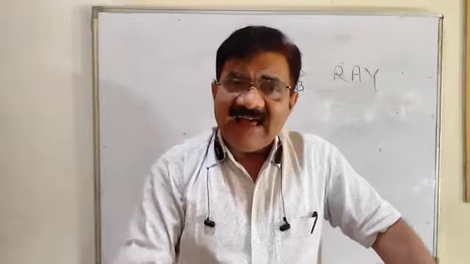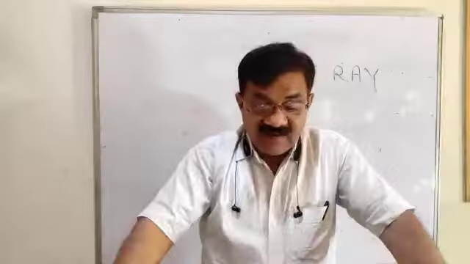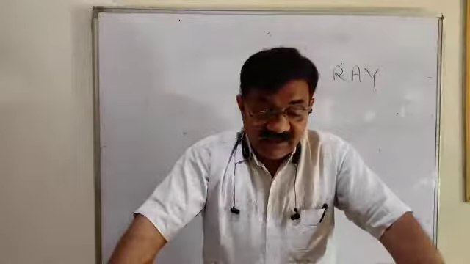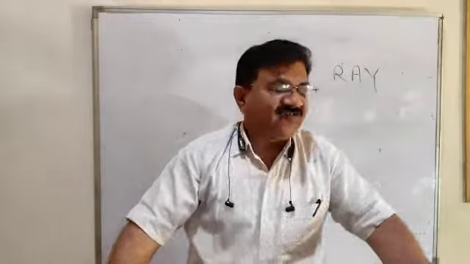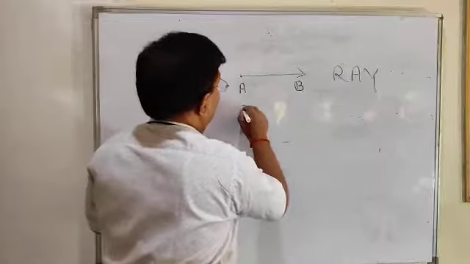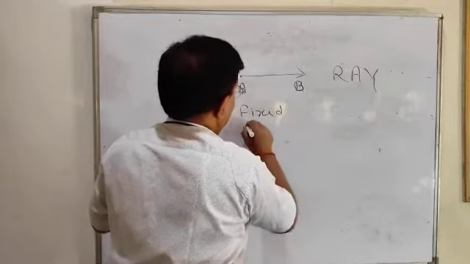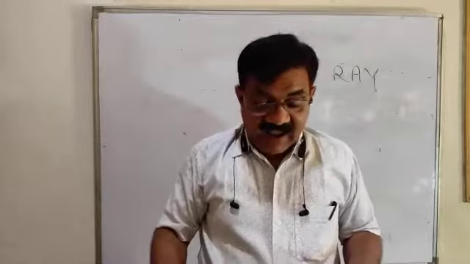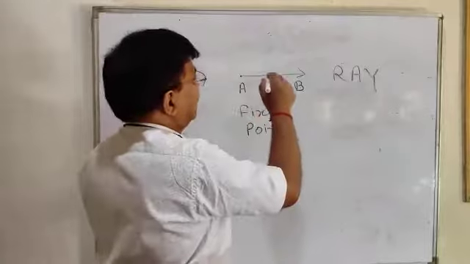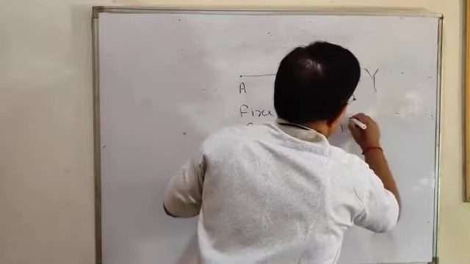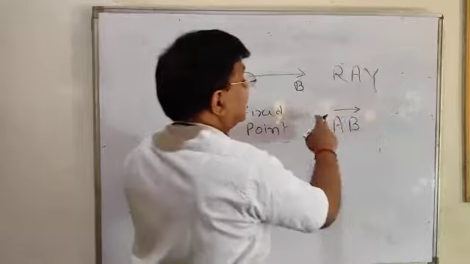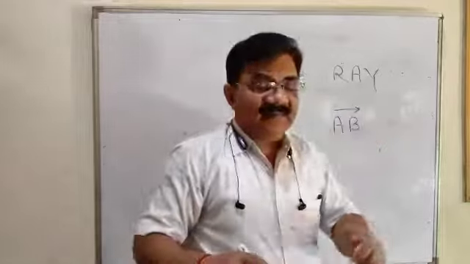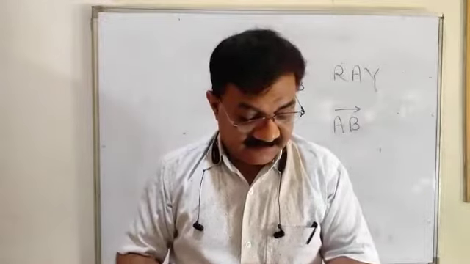It is a part of a straight line, extending indefinitely in one direction from a fixed point. A is the fixed point. But this side it can be extended, and to denote a ray, simply write AB and on top this sign is given, it means it is a ray. One side it has an end point, but the other side it can be extended.